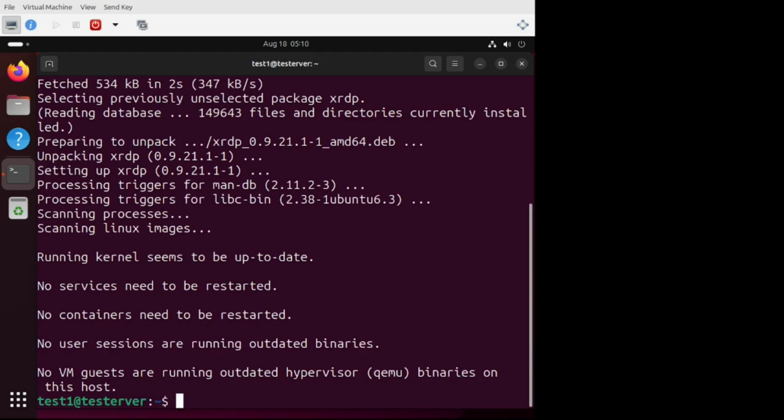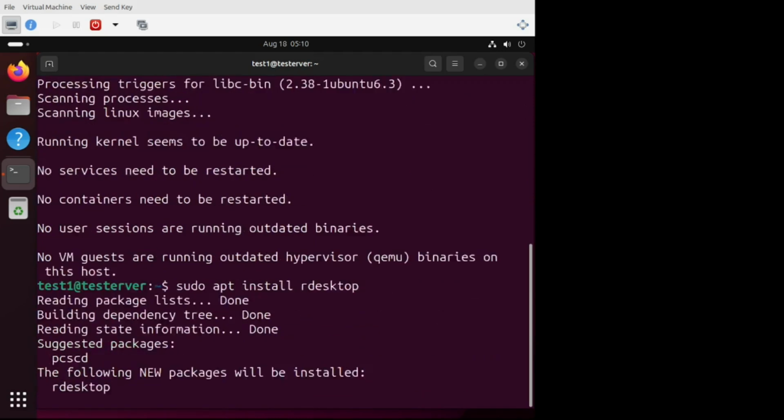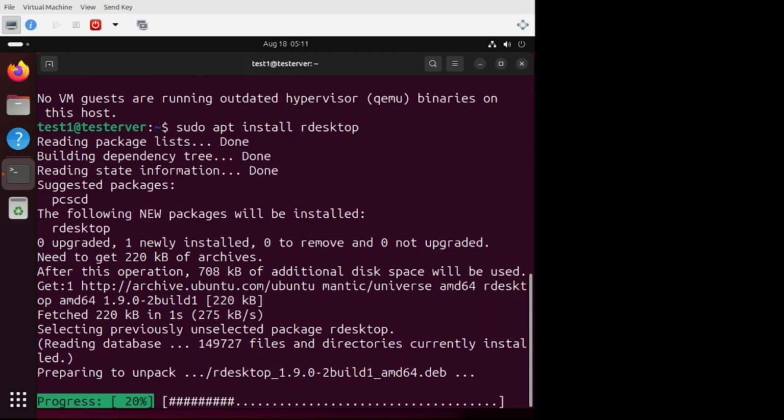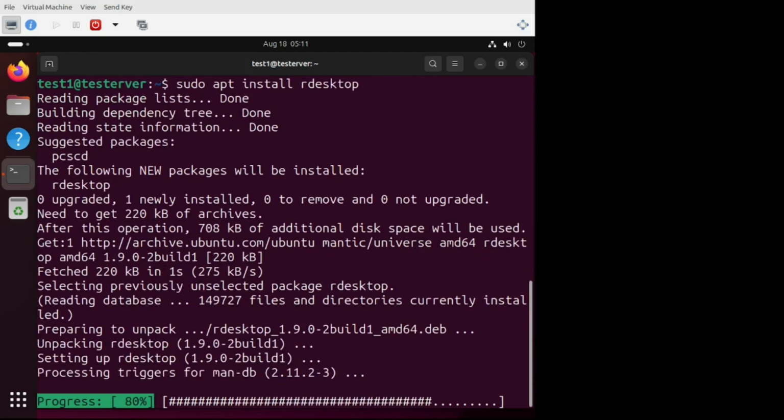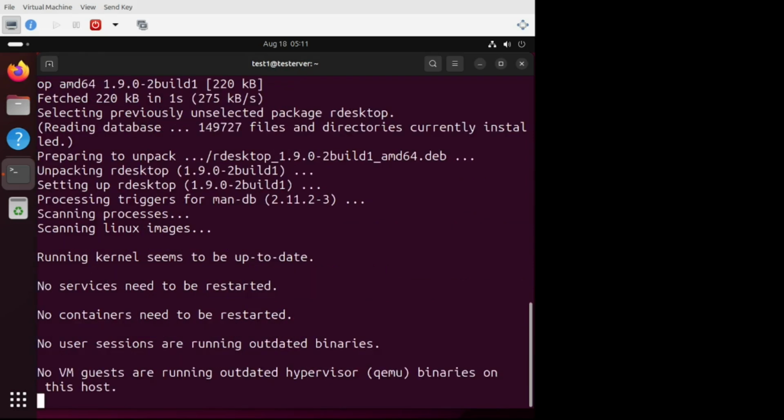Let us also install a client for this xrdp server. Let's install the client. We'll say sudo apt install rdesktop, remote desktop. Well, the remote desktop has also got installed on the system.